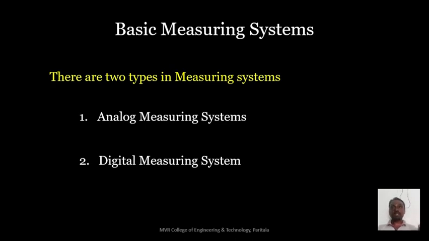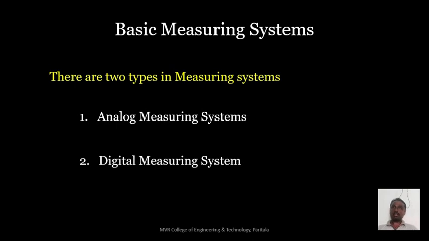When compared to a moving device, the digital device will be more accurate because an analog scale has only certain points. If the needle is in between two points, you cannot identify the exact value. But in this digital measuring system, we can identify the exact value by the display. So that is the main difference.